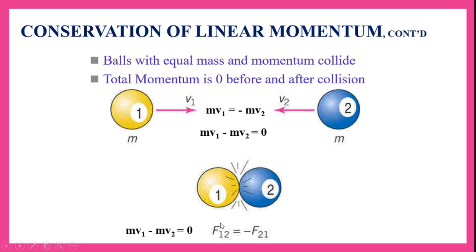That means F12, the force applied by the first ball on the second ball, is equal to the force applied by the second ball on the first ball in the opposite direction. So minus is taken to show the direction.